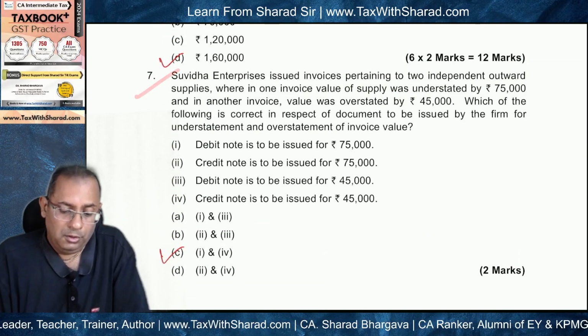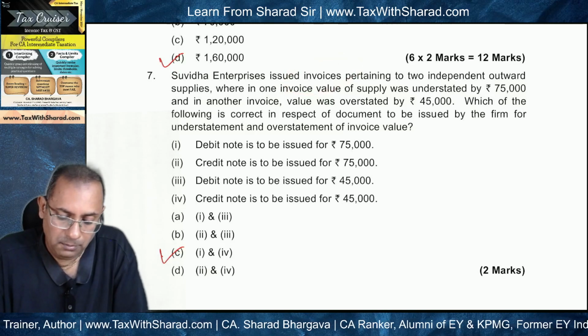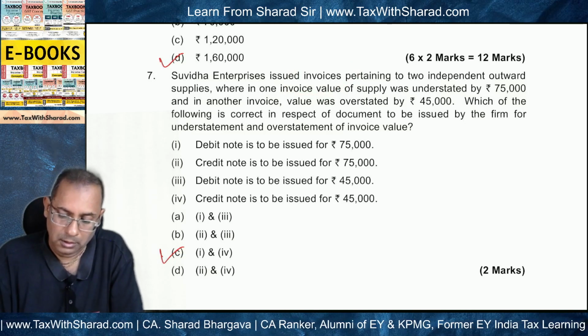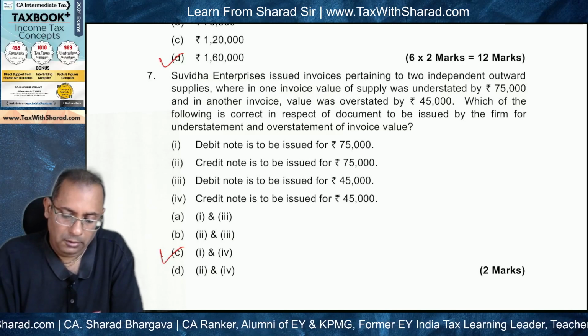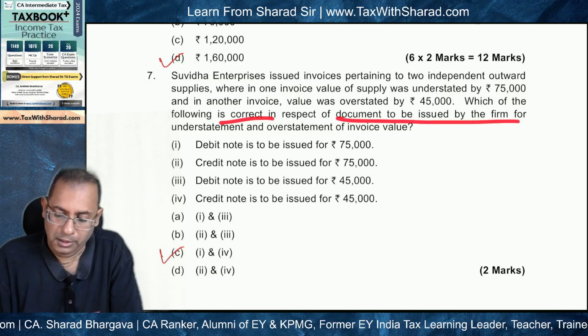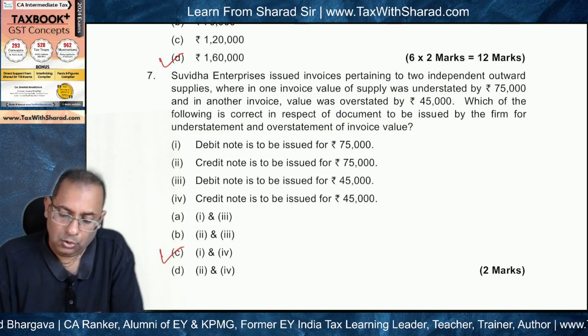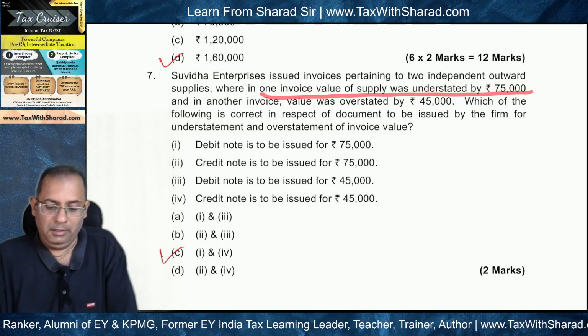Next question. Suvidha Enterprises issued invoices pertaining to two independent outward supplies. We are asked which of the following is correct in respect of the document to be issued by the firm for understatement and overstatement of invoice value. One invoice value of supply was understated by 75,000.